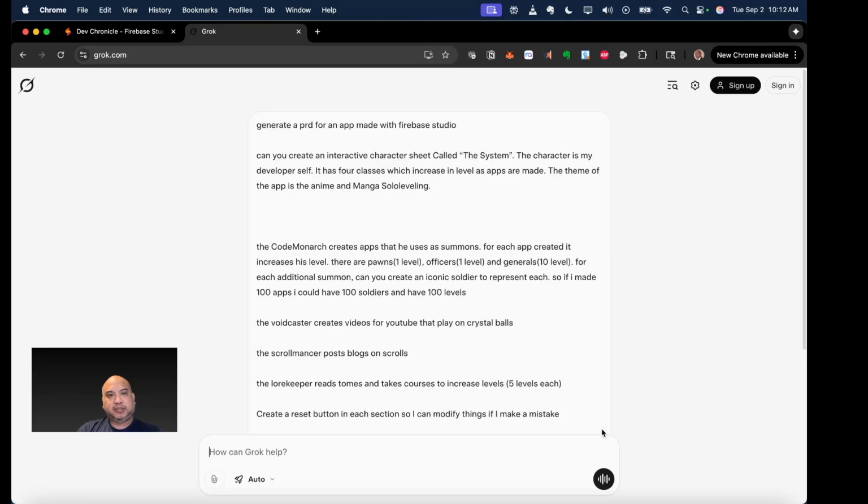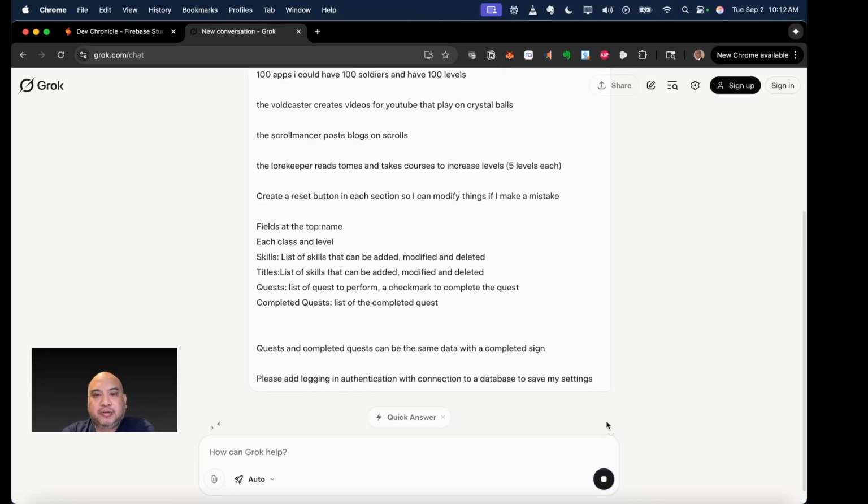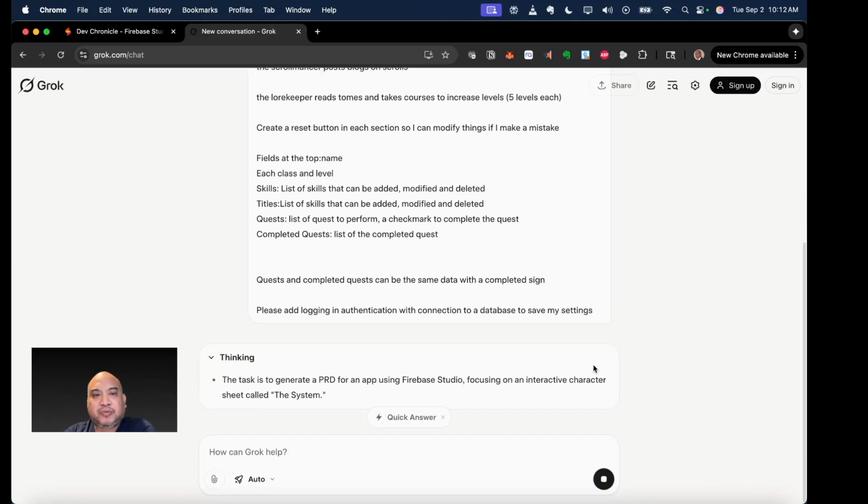Put this in and see how it goes. Let's see if I use an actual PRD or if Grok generates a good one. We can see if it makes a better app right off the bat.